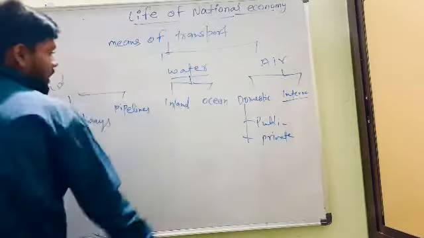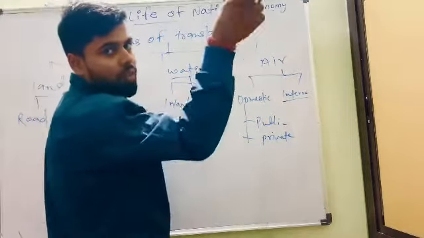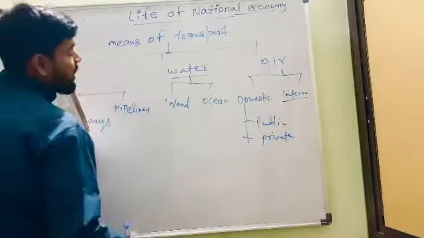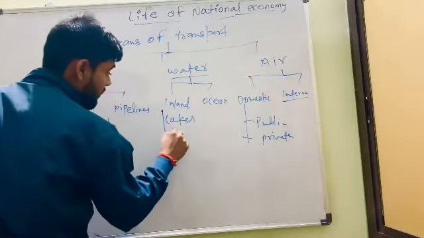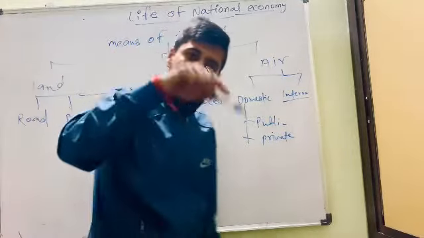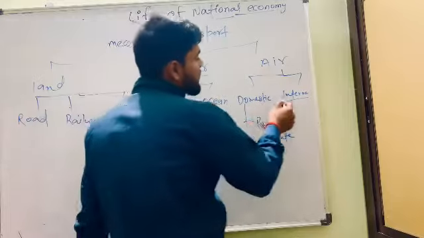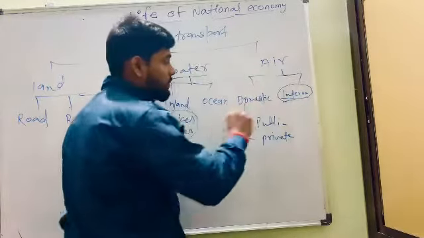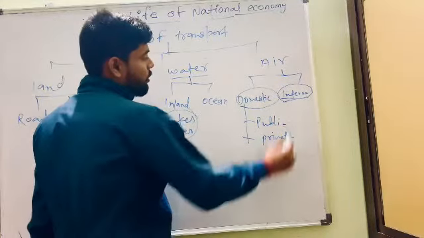Next one, water, bacha: inland and ocean. Ocean connects to all over the world. In inland, bacha, inside the country, we can travel through lakes and rivers. Movement in a local area comes under inland movement. Domestic and international, which I will cover all over the world. Domestic is called carry airways. Cargo, that is called cargo, bacha.